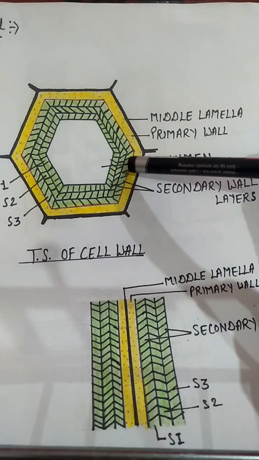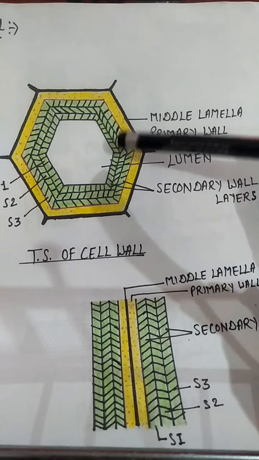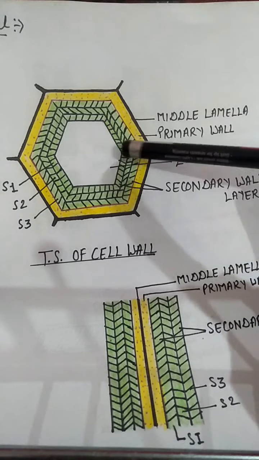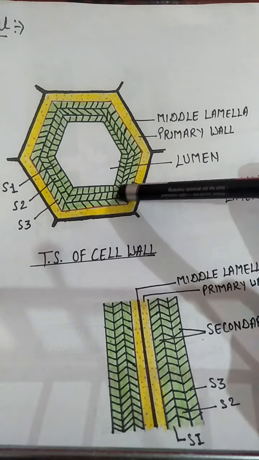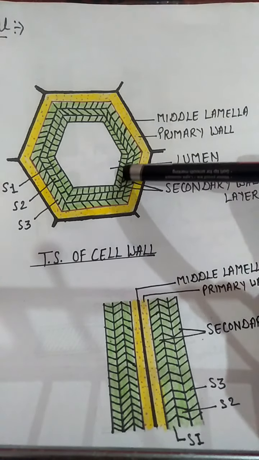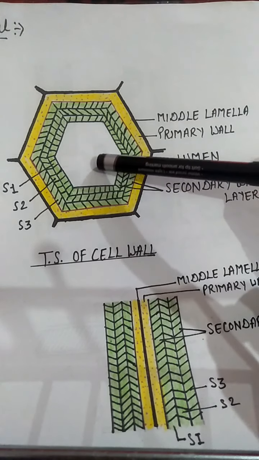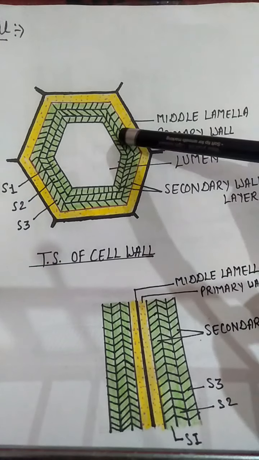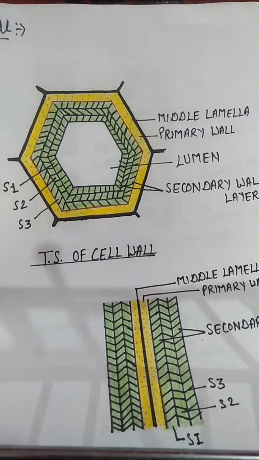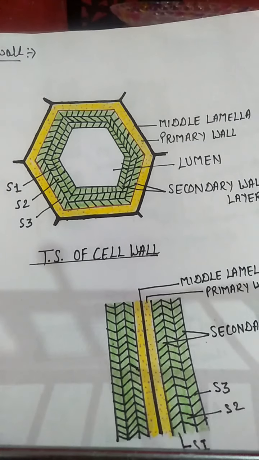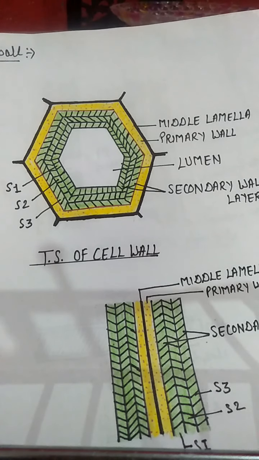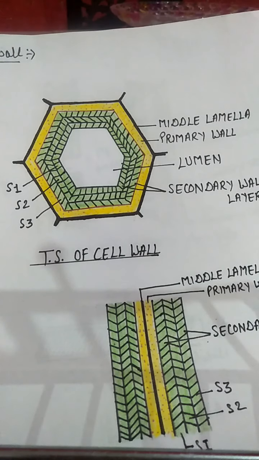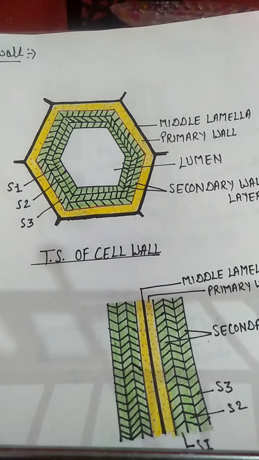Secondary wall is about 5 to 10 micrometer thick, and it consists of three layers: S1, S2, S3. This secondary wall material is formed from the lumen or the cytoplasm of the cell. So when secondary wall layers form, they provide thickness to the cell, and mostly secondary walls are formed in those cells which form the hard woody parts of the plant.